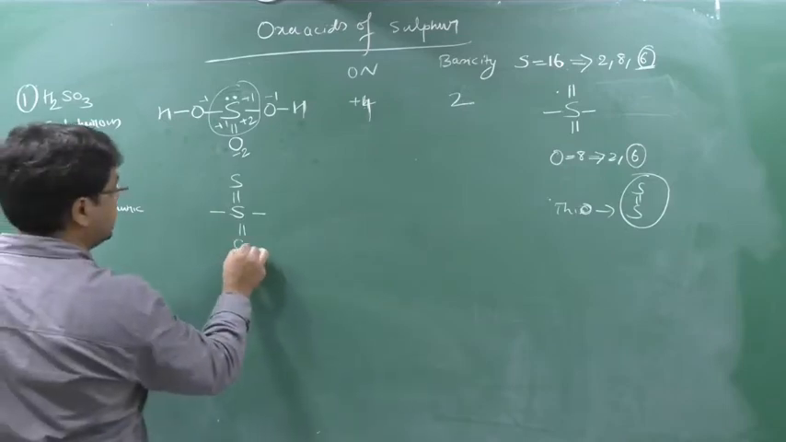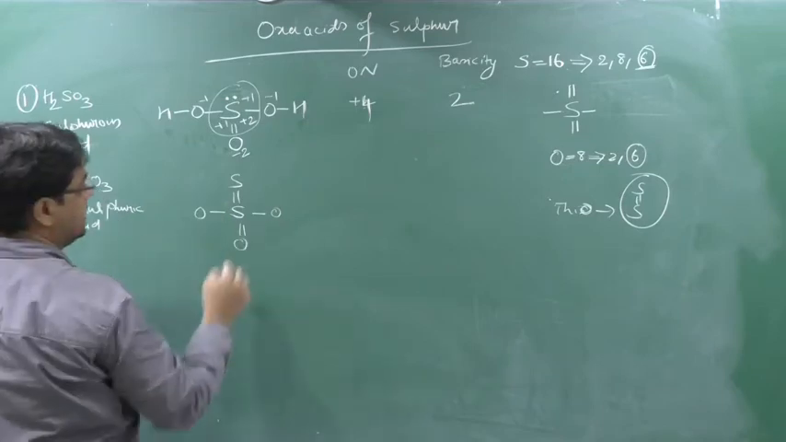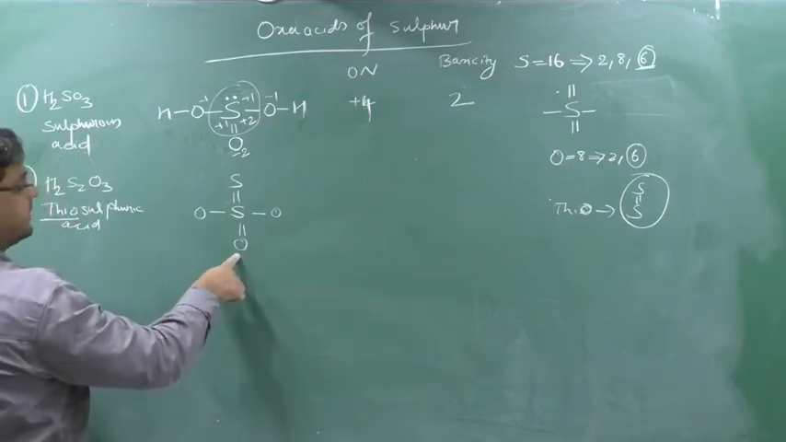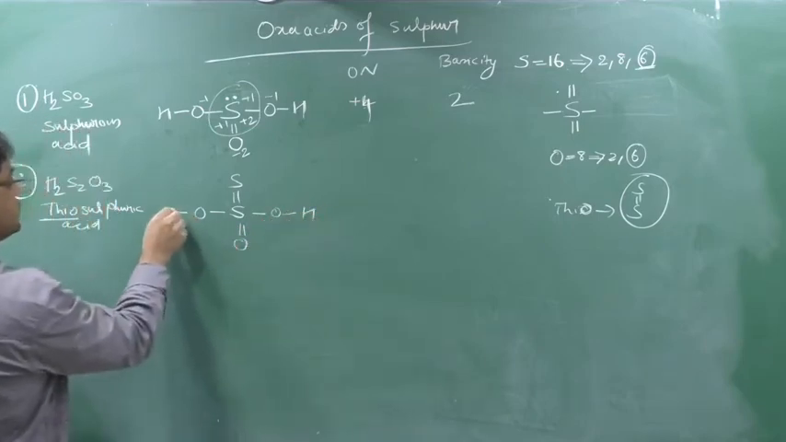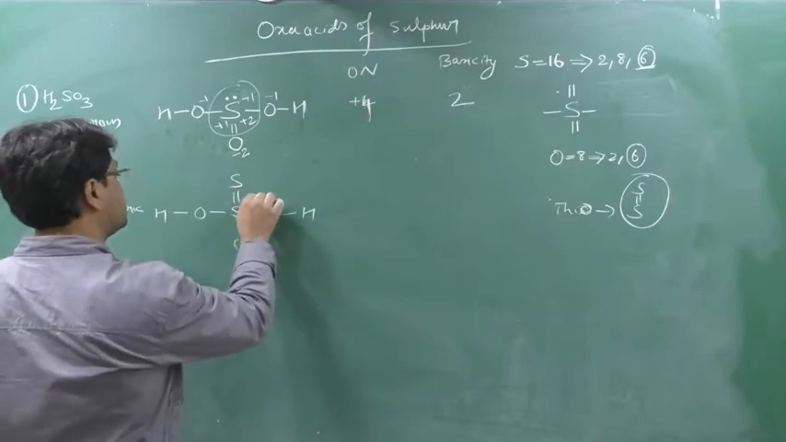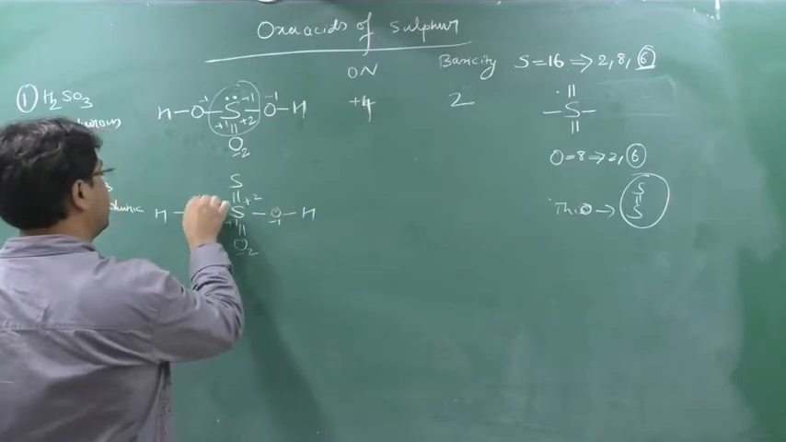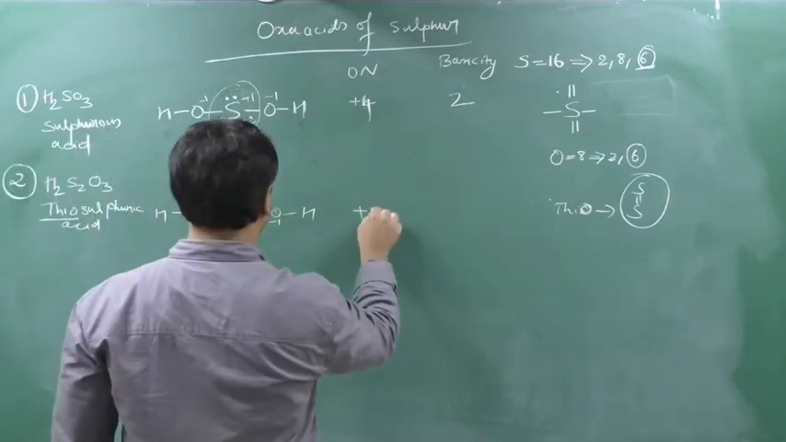So here one oxygen will come, here one oxygen will come, here one oxygen will come. So oxygen is 3: 1, 2, 3. Here oxygen is satisfied, but here oxygen is not satisfied. Here it only got one electron. So one will be provided by H, and here also one will be provided by H. Here oxidation number is -2, so it will come +2. Here -1, +1. Here -1, +1. S-S is 0. So +2, +2, +4.